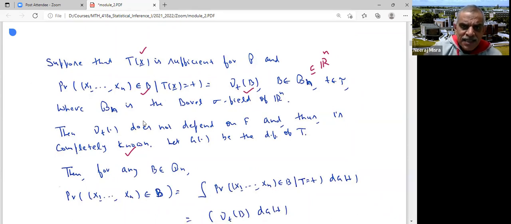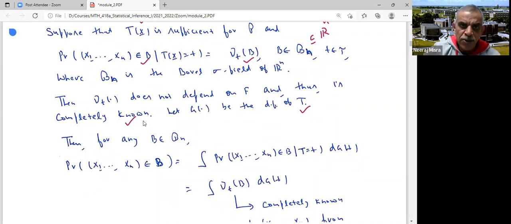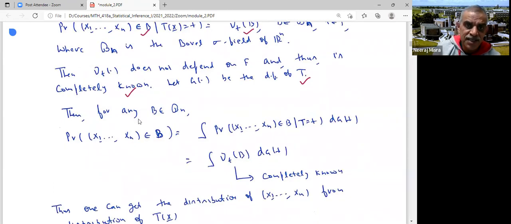Now let G be the distribution function of the sufficient statistic T. Then I'm trying to show how I generate the observation from the original population. My original data was (X1, X2, ..., Xn) belonging to B. I use the theorem of total probability. It is not Bayes theorem, it is the theorem of total probability.